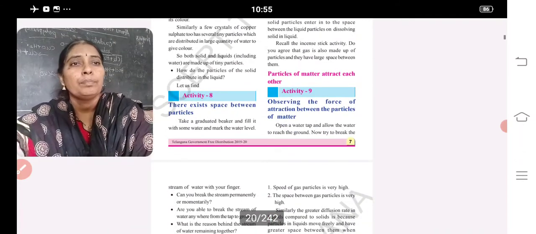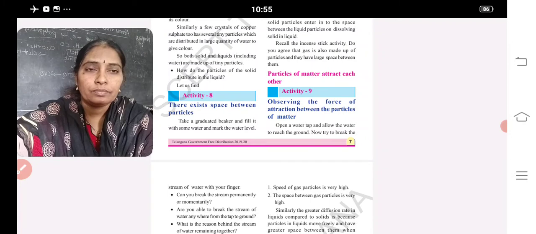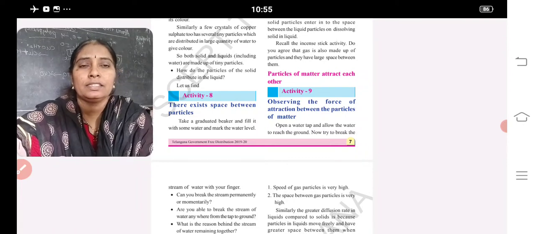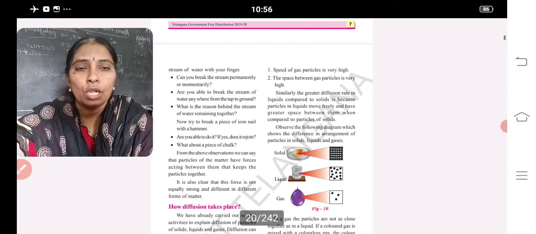Now, particles of matter attract each other. Yes, in solids the attraction is more. Due to that it gets a definite shape, and there is a space in liquids, and attraction is negligible in gases. That's why they do not have a definite shape and a definite volume.